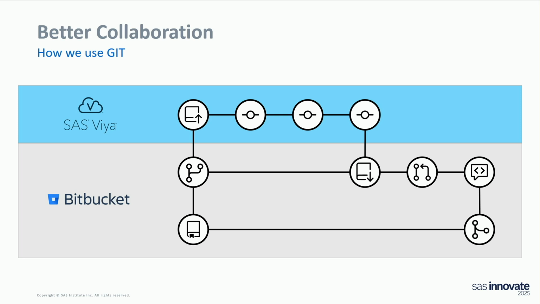This is also the main branch, we call this. We then fork branches of this latest version of the code, and we check this out in SAS Viya. So the top layer is our SAS Viya layer. We make developments, changes, and then we commit and push those back into Bitbucket, where we can merge our feature branch back into the main branch.